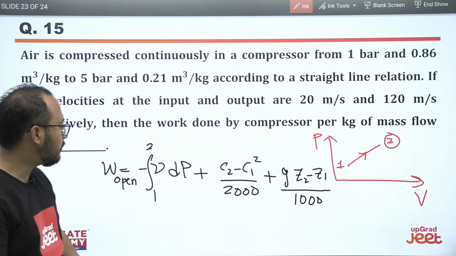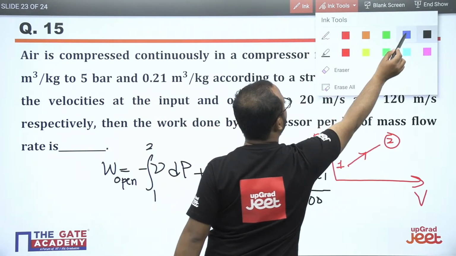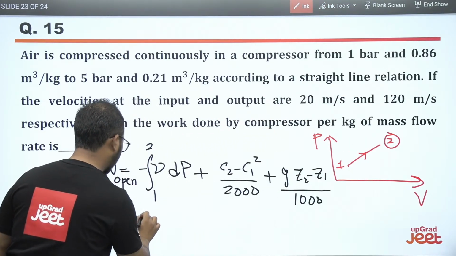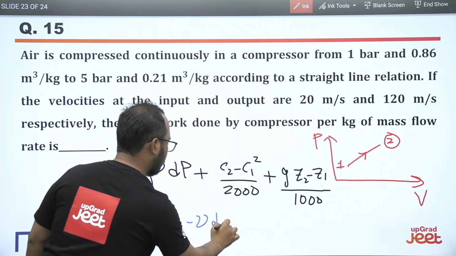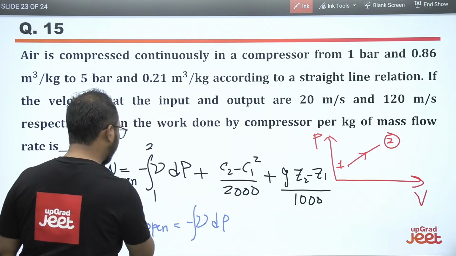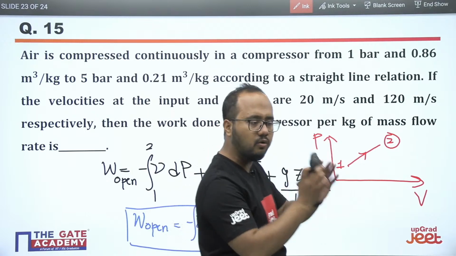So always remember, generally we use this particular formula, minus VdP. Why are we using minus VdP directly? Because in those cases we assume no change in kinetic energy, no change in potential energy.